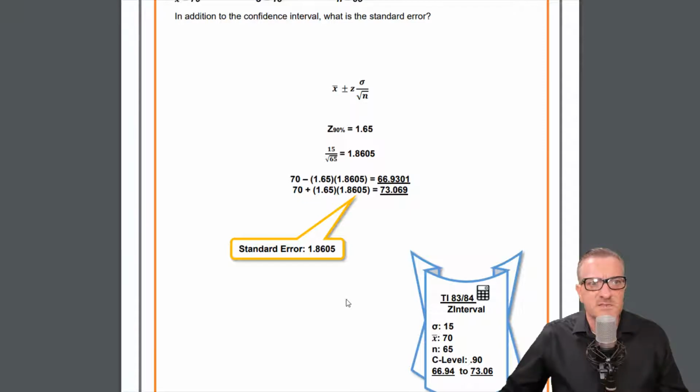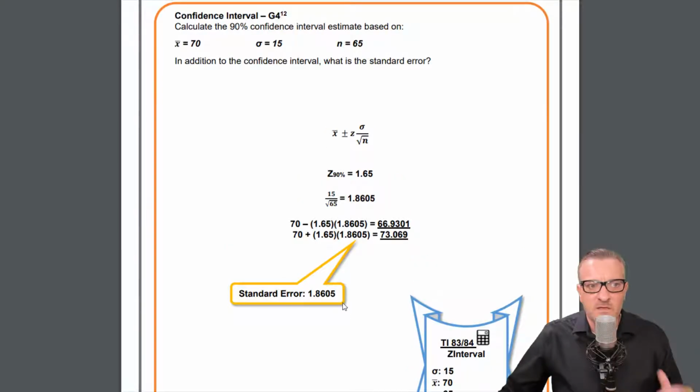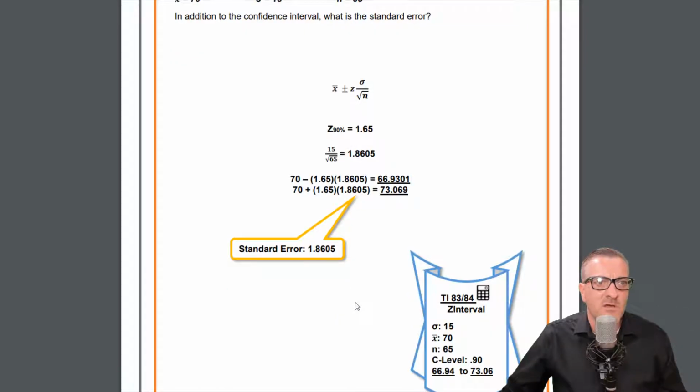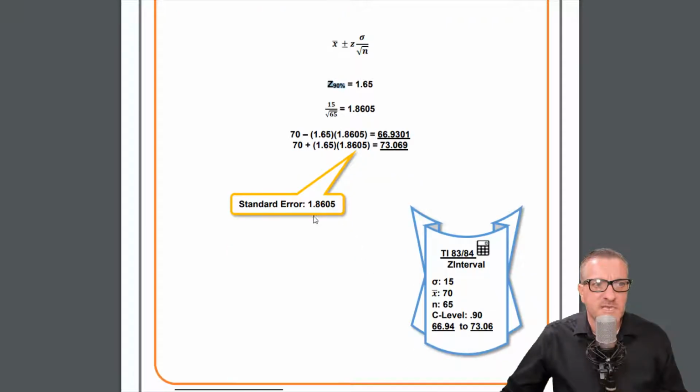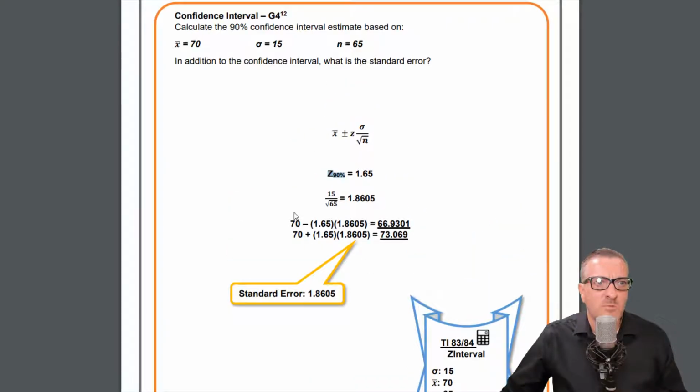Z interval. Okay, so this is another Z interval one. So I will probably skip this one for time for the video. This is just like the one before. This one's a 90%. Okay. And the standard error. So this says, what's the standard error?